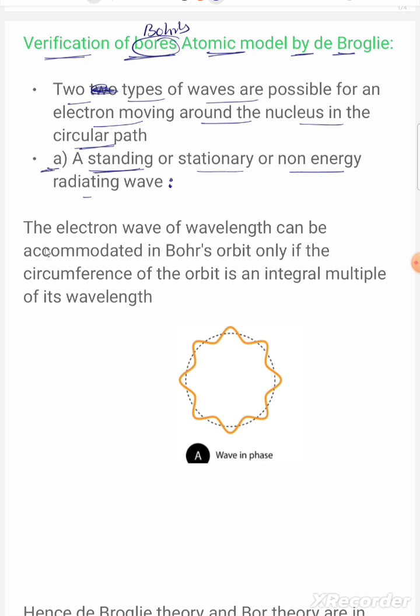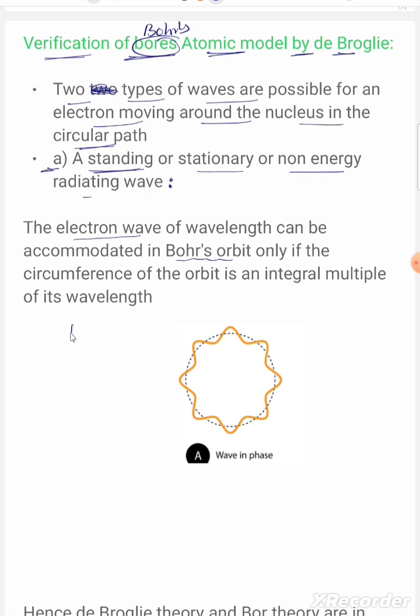Here we will see how the electron is revolving on the wavelength. The wavelength can be accommodated in Bohr's orbit only if the circumference of the orbit is an integral multiple of its wavelength.